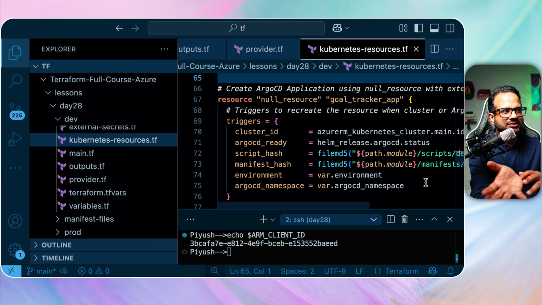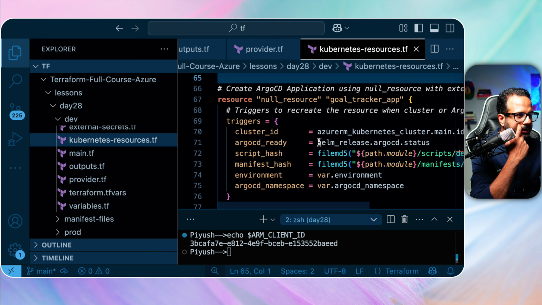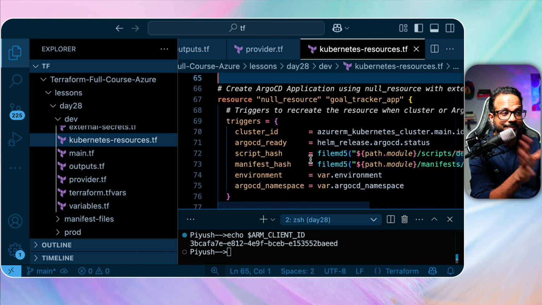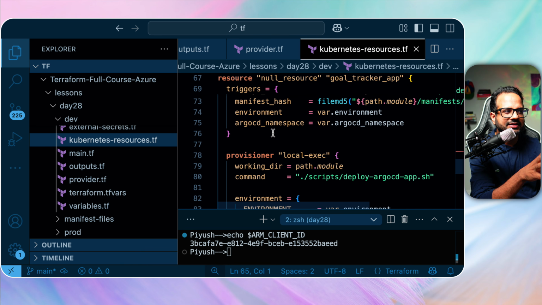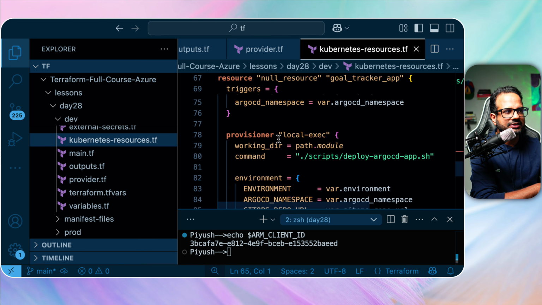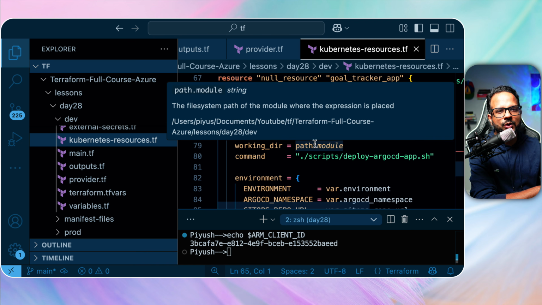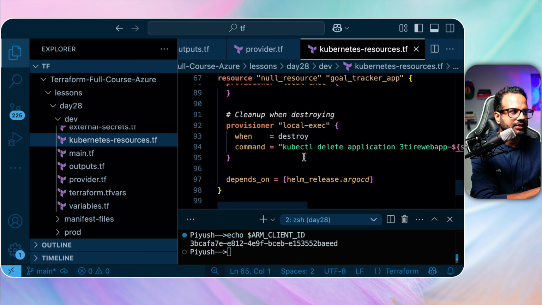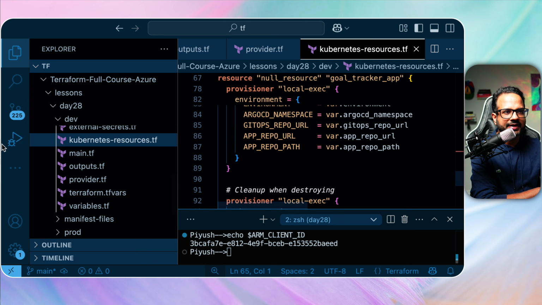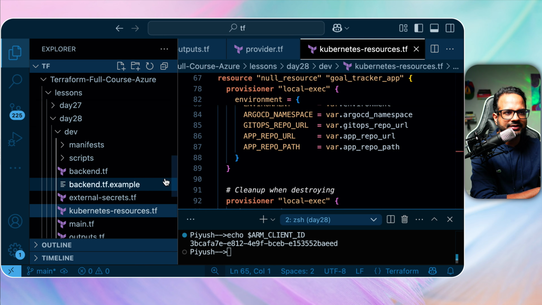Once the cluster is ready and everything is ready, use these details like cluster ID and Argo CD ready status, provide the script and manifest over here, and then execute the script. This is a local-exec provisioner that we are using, and we are basically running this command to deploy the Argo CD application. And then this is for the cleanup, and yeah, so these are all the main resources.